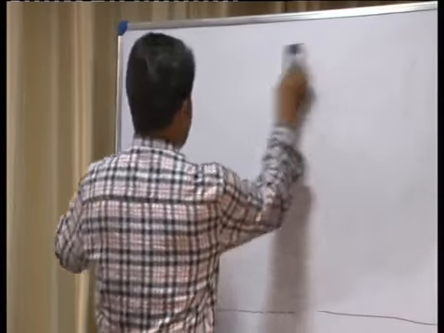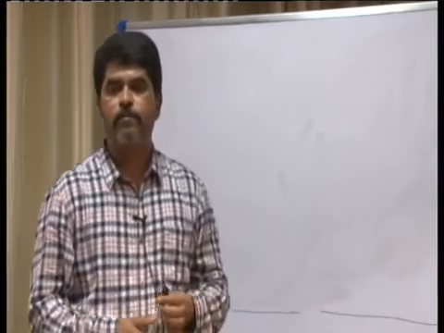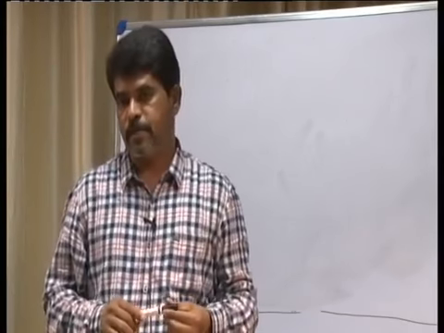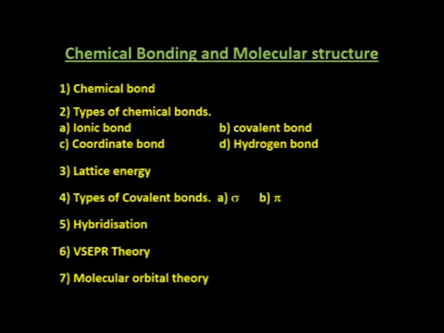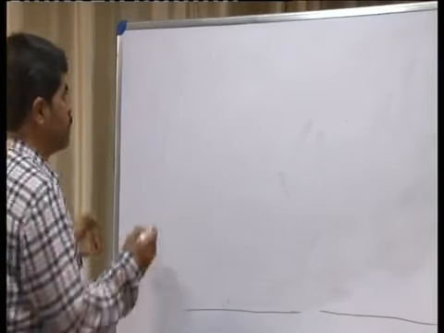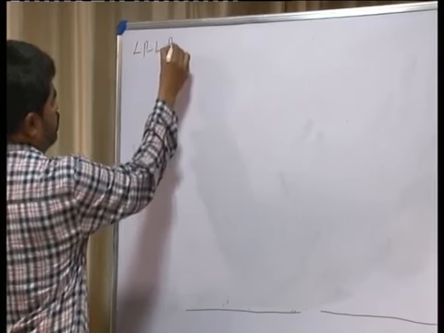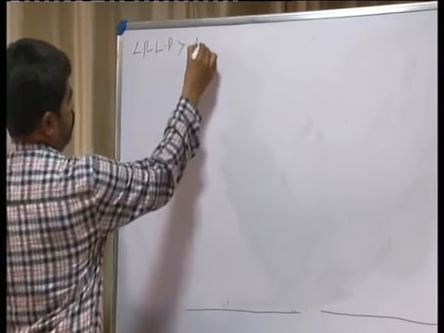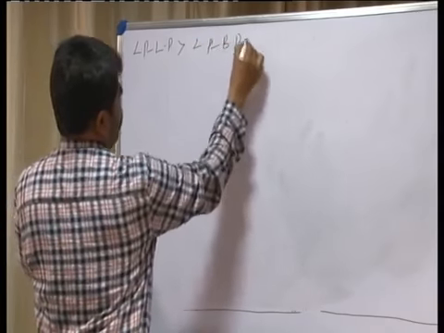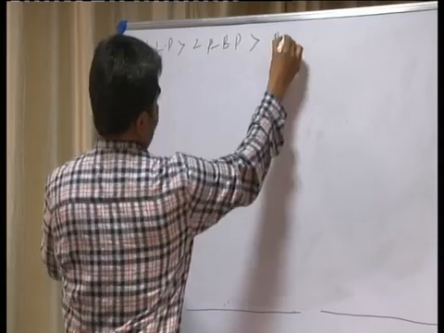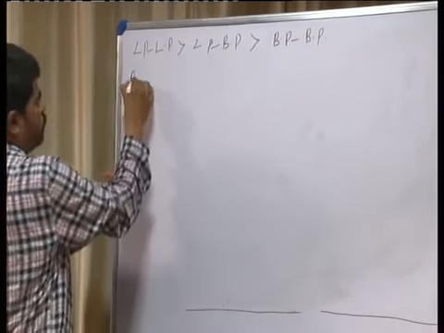Actually, according to VSEPR theory, we have to discuss importantly water and also ammonia. According to VSEPR theory, the lone pair repulsion is more compared to lone pair bond pair repulsion, which is again more compared to bond pair repulsion.